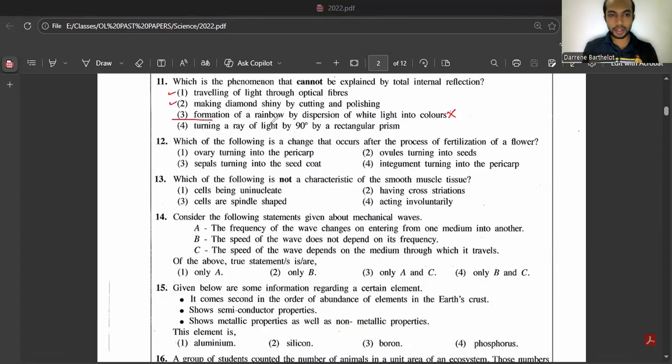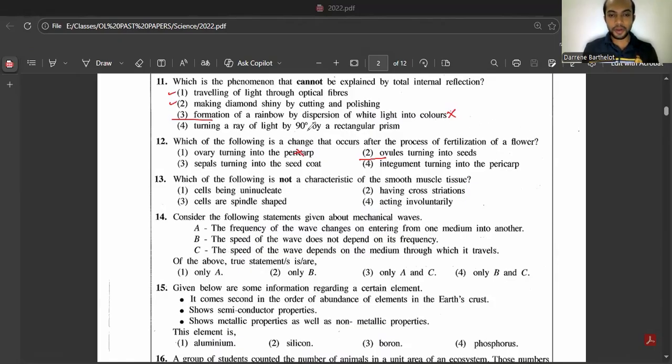12th question. Which of the following is a change that occurs after the process of fertilization of a flower? With the answers, ovary turning into pericarp, that's wrong. Ovary converts into fruit, so it's wrong. Ovules turn into seeds, and that's correct. Sepals turn into seed coat, no. Sepals, petals, all of those will fall off. Then integument turn into pericarp, no. Wall of the ovary will become the pericarp or the fruit wall. Then wall of ovule will become the seed coat, right? So those are the changes that can occur.